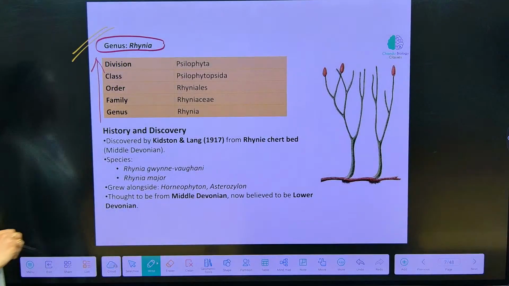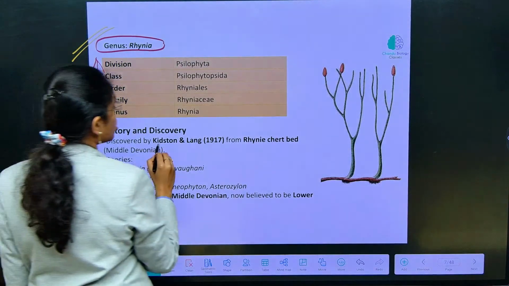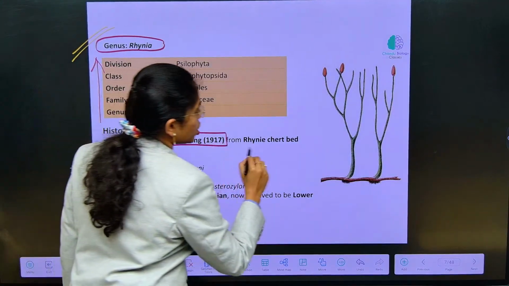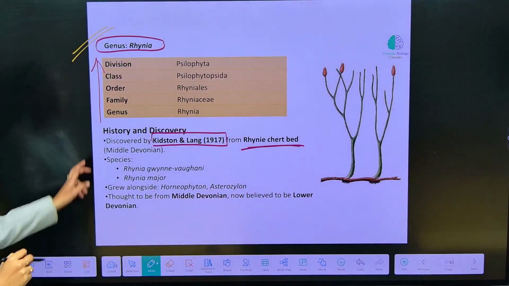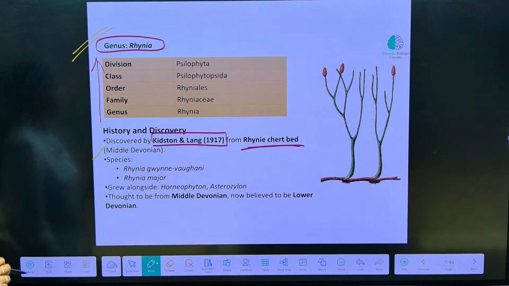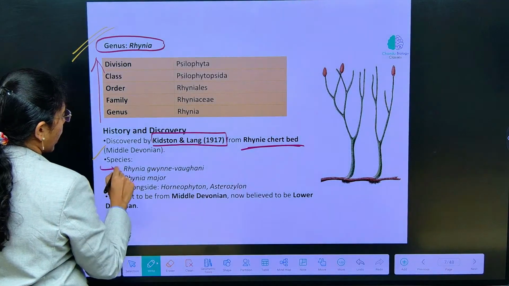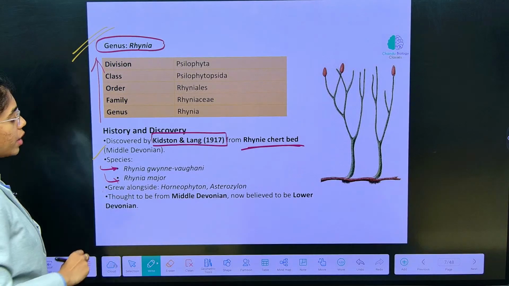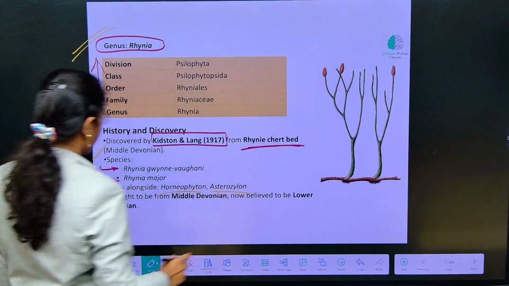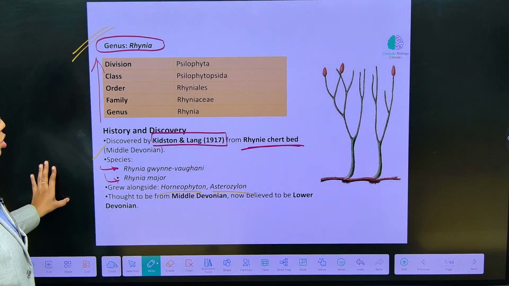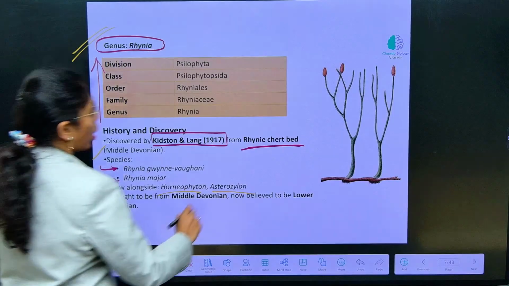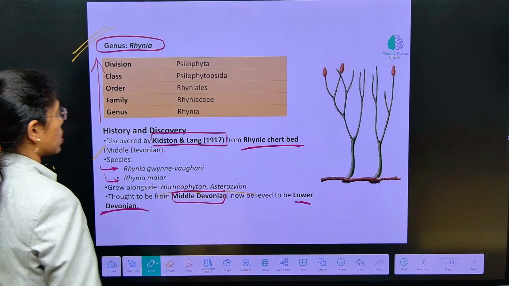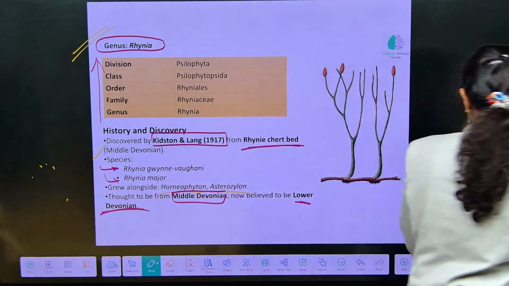Look into the history and discovery. This is discovered by Kidston and Lang from the Rhynie bed. Okay, this is in which era? Middle Devonian era. Species you see are Rhynia gwynne-vaughanii and Rhynia major. These are the two species of this plant. They grew alongside Horneophyton and Asteroxylon. This is thought to be from which era? Middle Devonian period, but now it is believed to be in the Lower Devonian as well. Okay, this is the history of this plant.